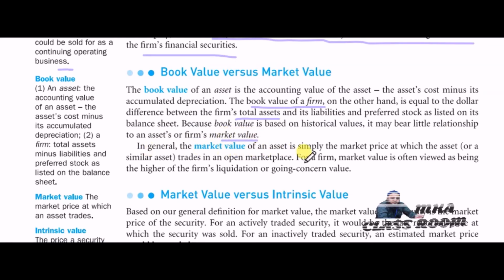In general, the market value of an asset is simply the market price at which the asset trades in the open marketplace. For a firm, market value is often viewed as being the higher of the firm's liquidation or going concern value.